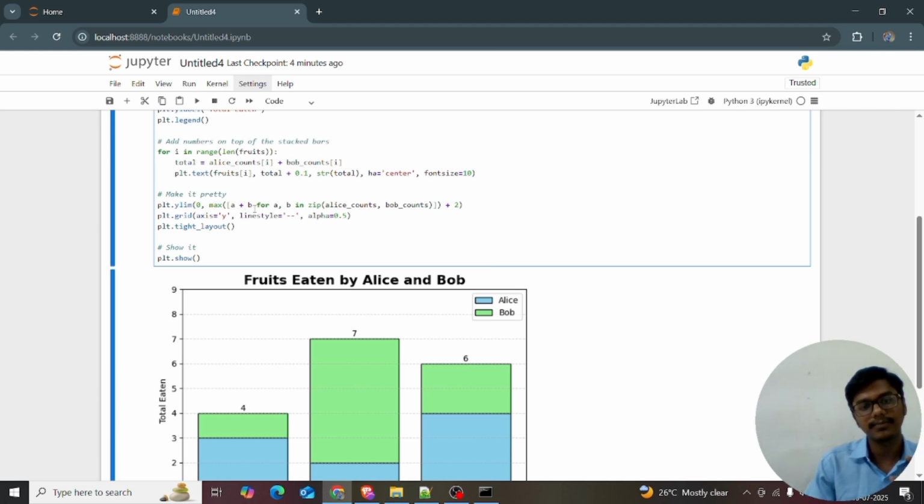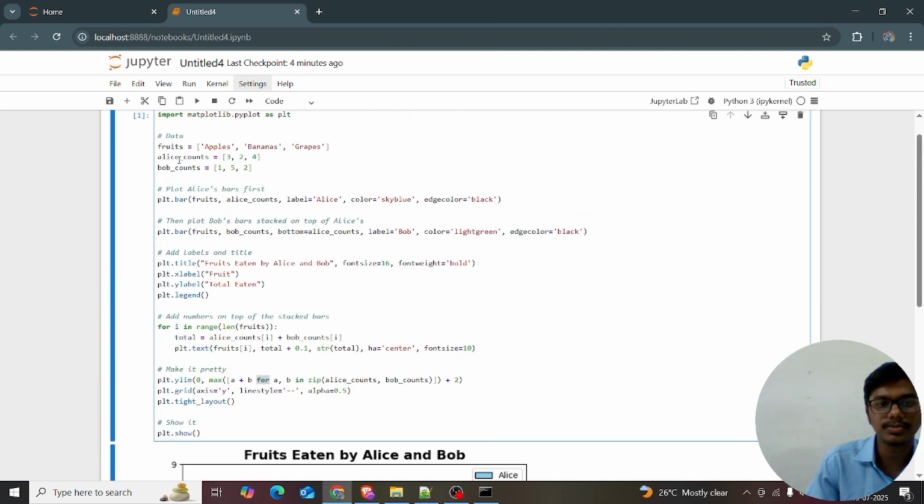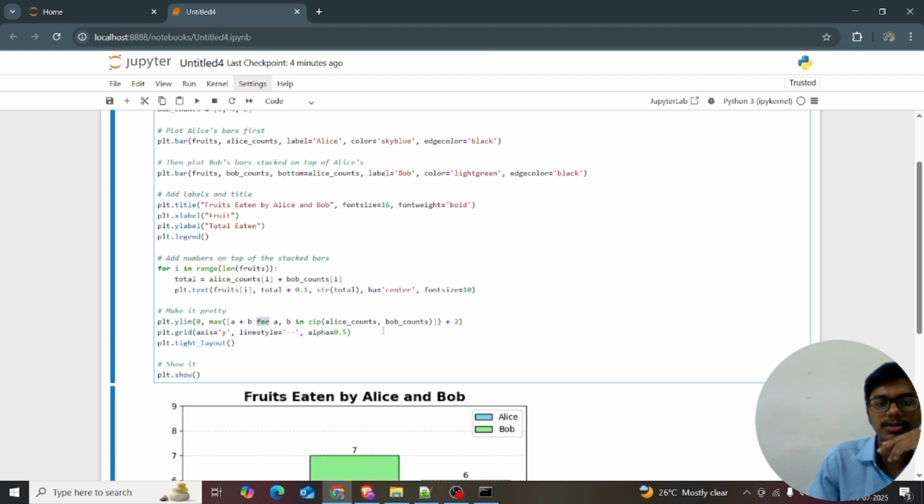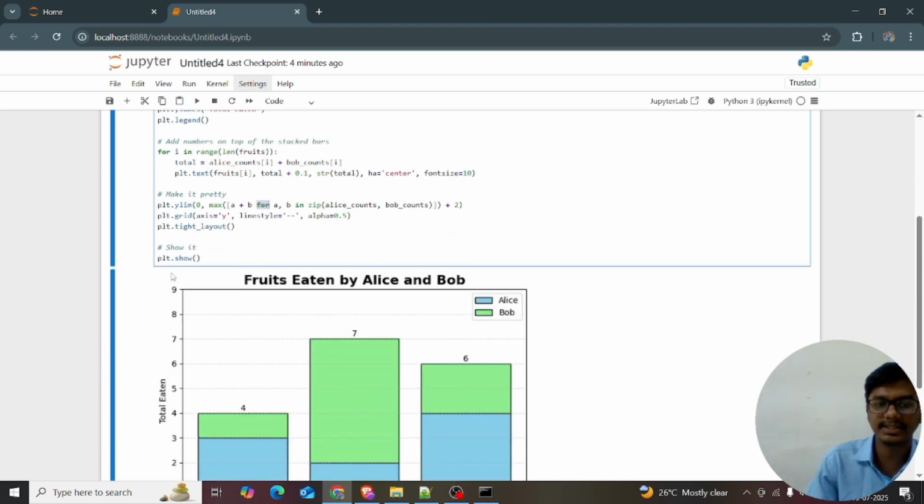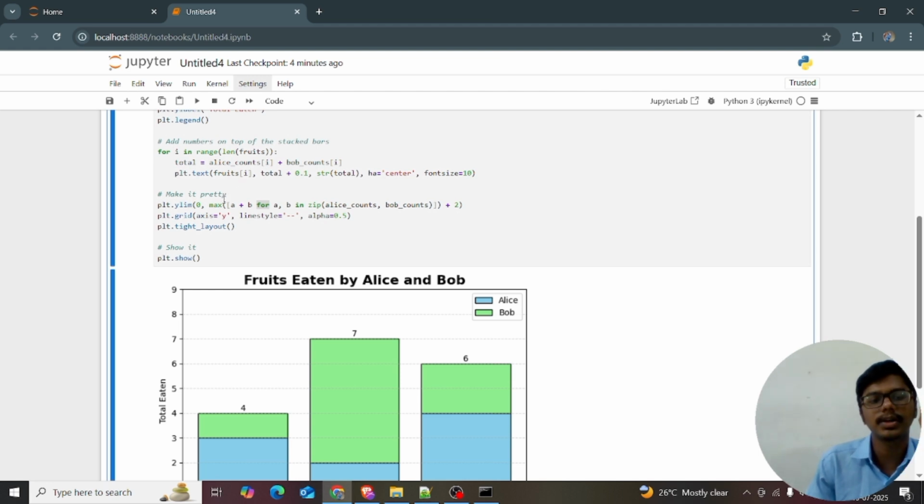When we count this, I'm using a list comprehension: a plus b for a, b. So it takes the Alice count and Bob count and adds them, and afterwards the axis will be extended as much as needed. The maximum is 9. So that's all. You can also use what we discussed in the previous session, plt.ylim, and that can be given here too.